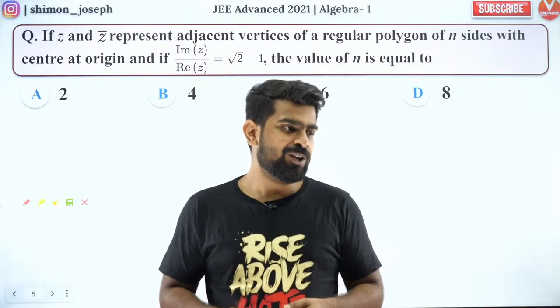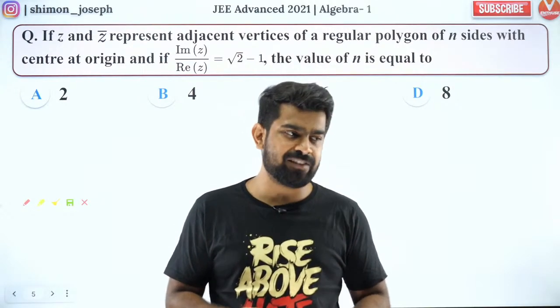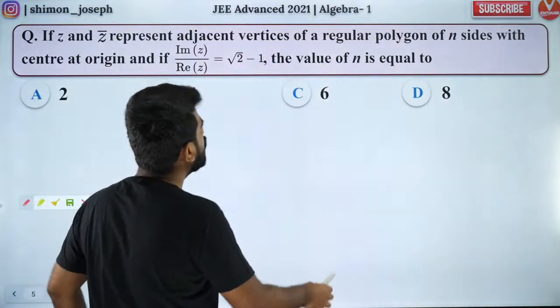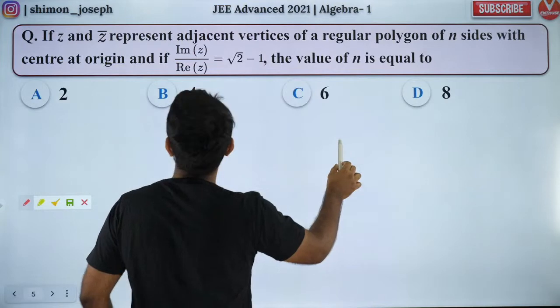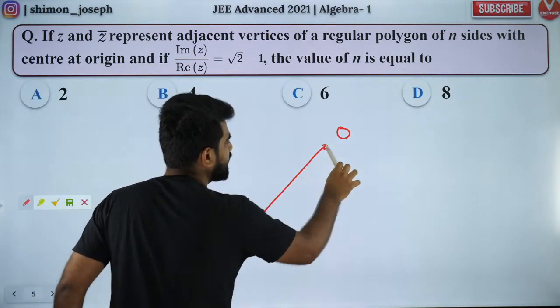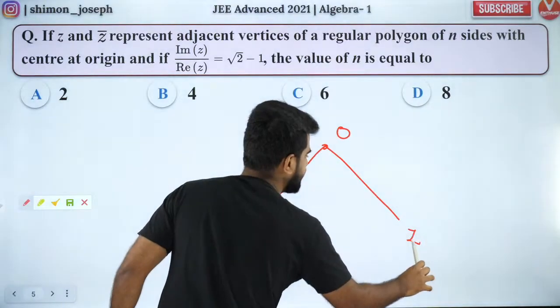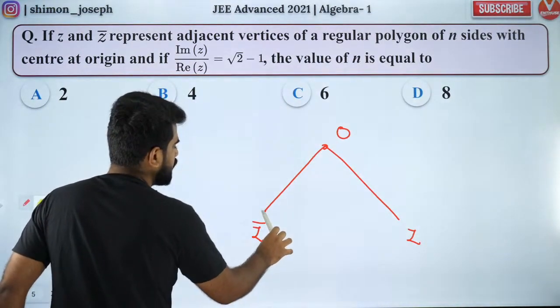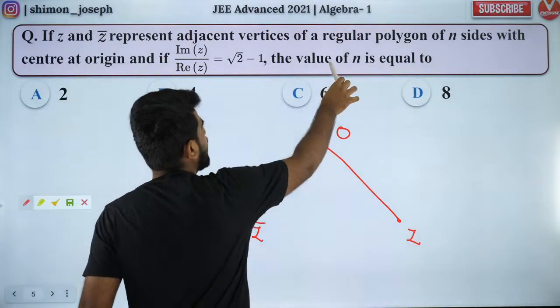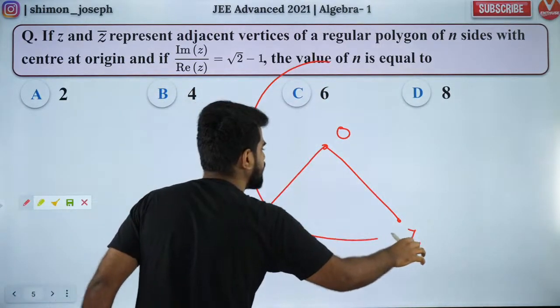Very good. So people, shall we get started? Everybody, did you all like this question? See, you have two adjacent sides of a polygon, center at origin. So origin is a center. Two adjacent sides are given by z and z bar. So they are adjacent vertices of a regular polygon. A regular polygon can be plotted in a circle, right?